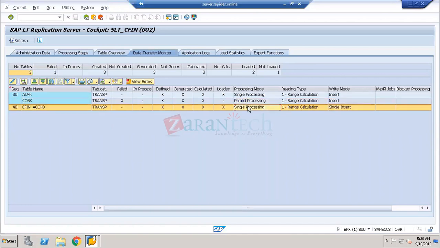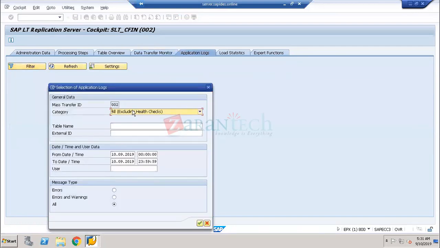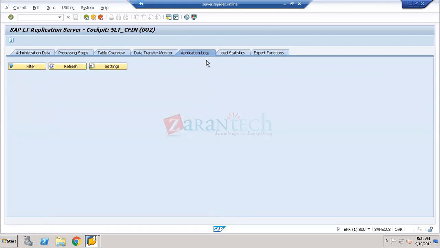There are some ranges that are inserted for that. How these parallel processing ranges and single process ranges are constructed, we are going to discuss in detail. The second one is the application log. What filters we apply for the transmission of data from the source system to the target system, all the filters are applied over here.